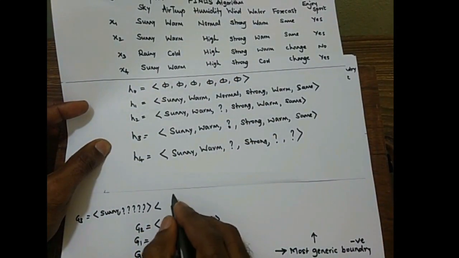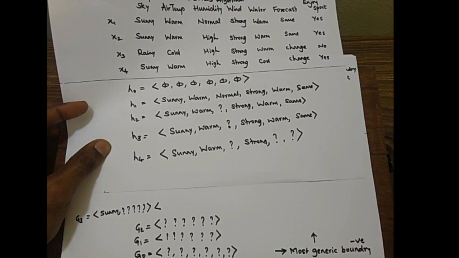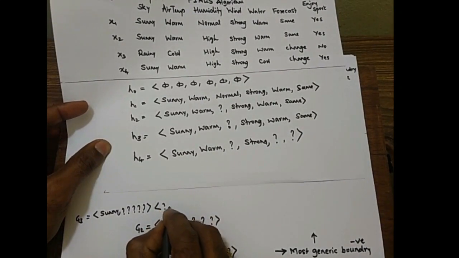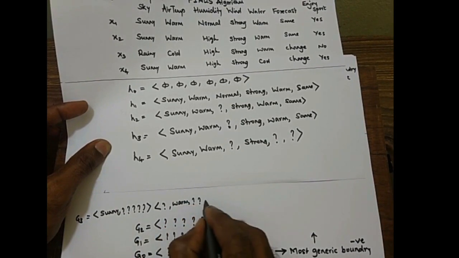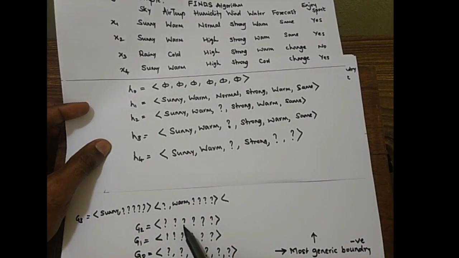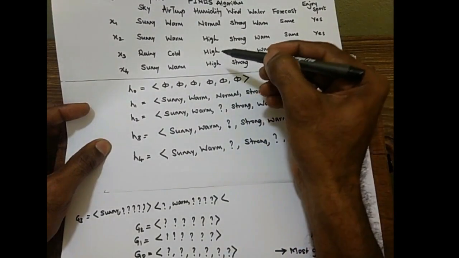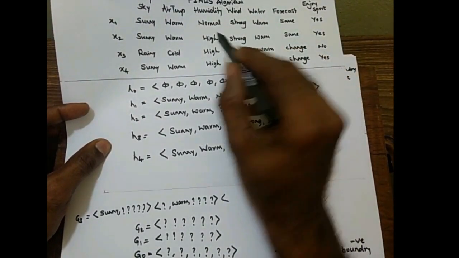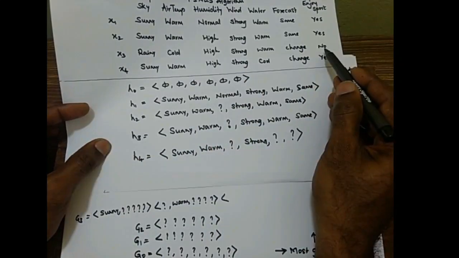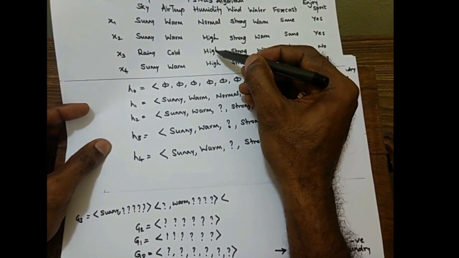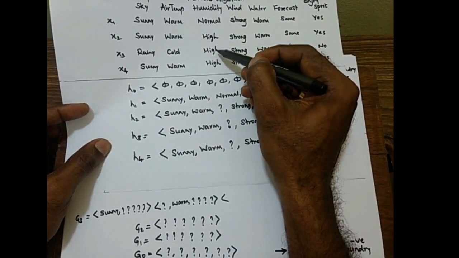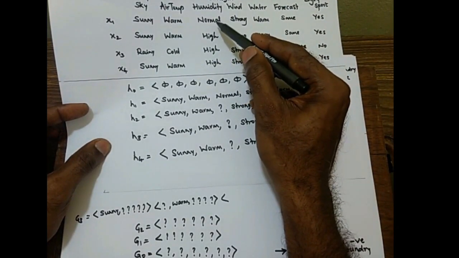Yes, warm is available. Hence, we will keep the first question mark as it is. Then second we will replace with warm and all question marks as they are. Next, we will take the third attribute, that is high. If we want to show X3 as negatively classified, then we need to replace high with the opposite value. The opposite value of high is normally available in X1.